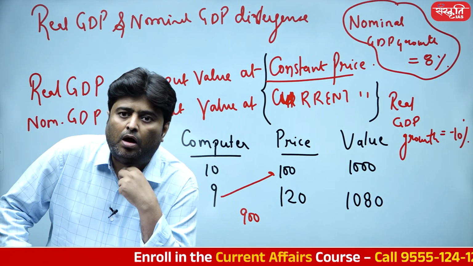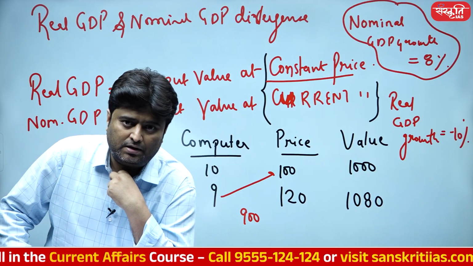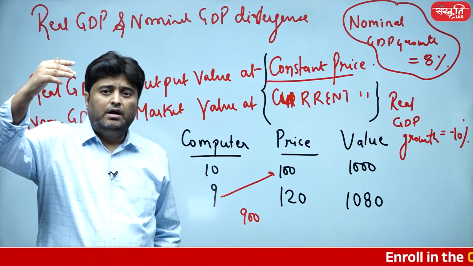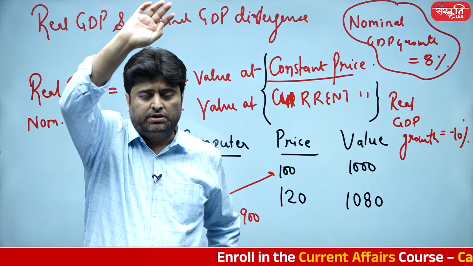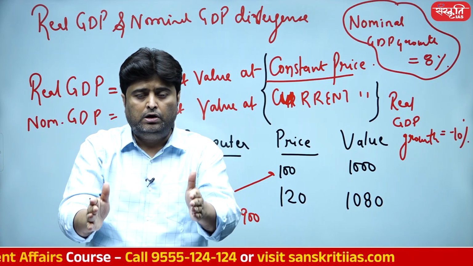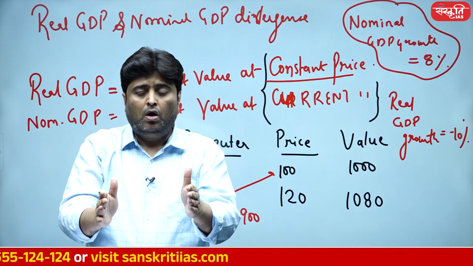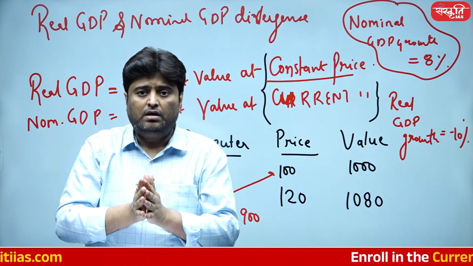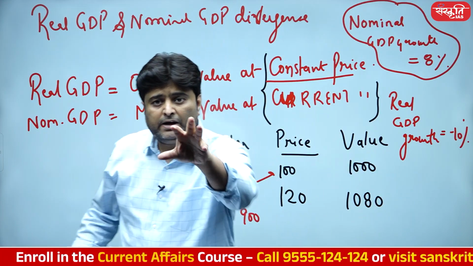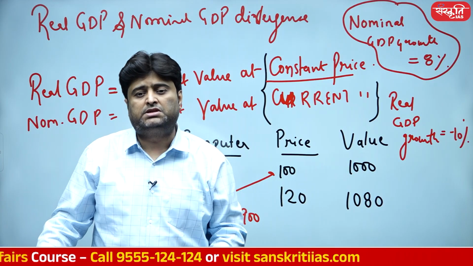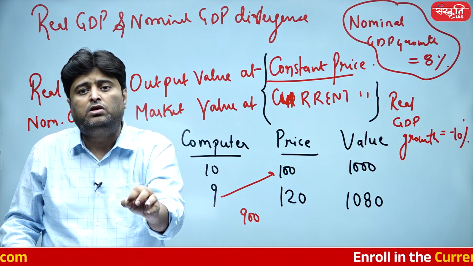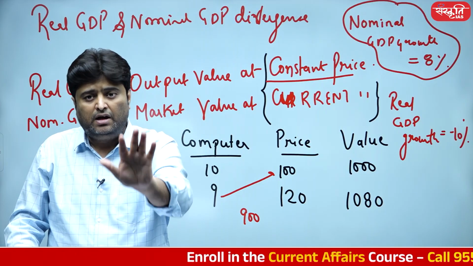Divergence between real and nominal is always due to inflation. So please understand. Now please go back to the GDP GVA formula. Forget about factor cost and all those things. What is the GDP and GVA difference? GDP is basically change in volume, or change in total production. Here the change in volume is less. From 10 you reduce to 9. So GDP is actually being reduced by 10%. That's what the real GDP is actually suggesting. So change in volume is minus 10% over here, because GDP is all about the change in volume, to be very precise in terms of factor cost.